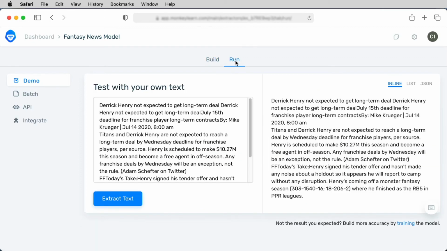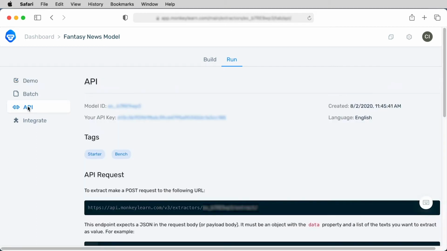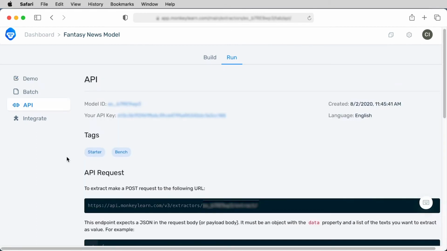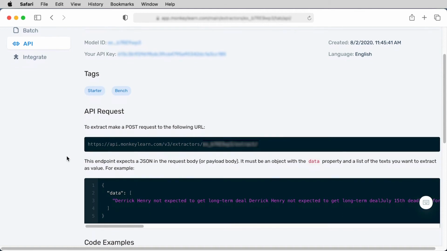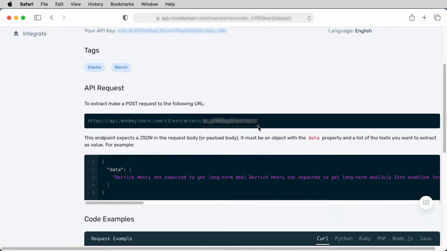Now, once your model has been trained, you can test out the model to see how it works on other examples of text, or when you're finished, MonkeyLearn allows you to link to the model using an API. When you subscribe to this service, you'll get your own model ID and API key, and most importantly, you'll get this URL. This is the URL that is used in the FileMaker script as part of the insert from URL script step.